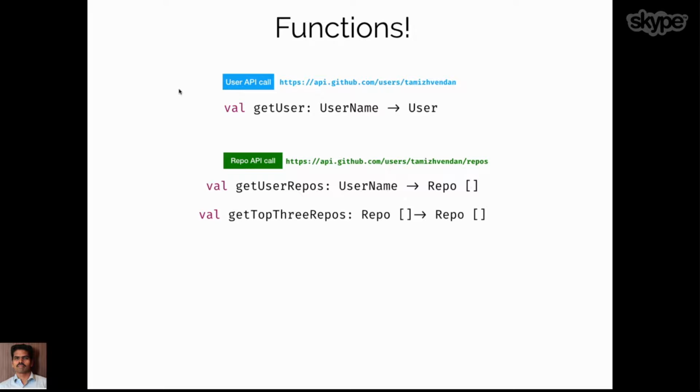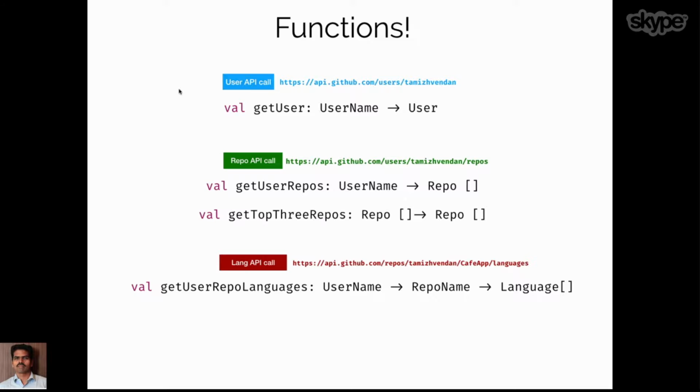If we want to get the top 3 repositories, again, that is a function that takes a list of repositories and returns the top 3 repositories of the user. And finally, if we want to model the language API call, we write another function which takes the username and the repo name and returns the list of languages. So that's what we do in functional programming. We write functions, and those functions in turn model the behaviors in the system.